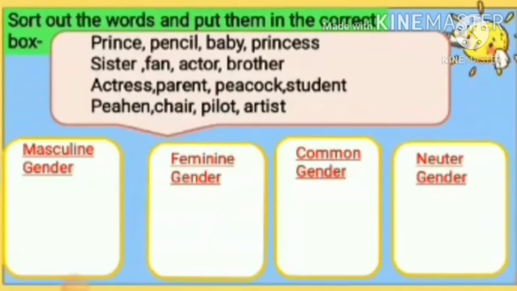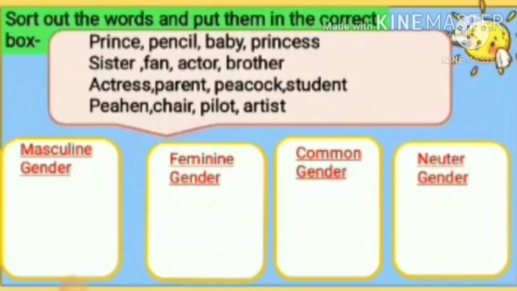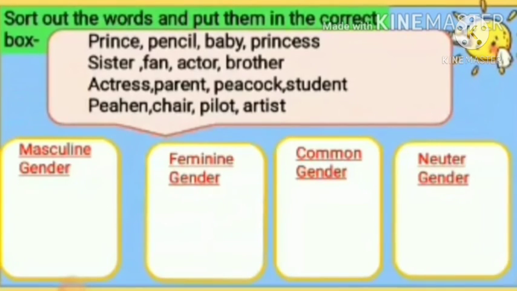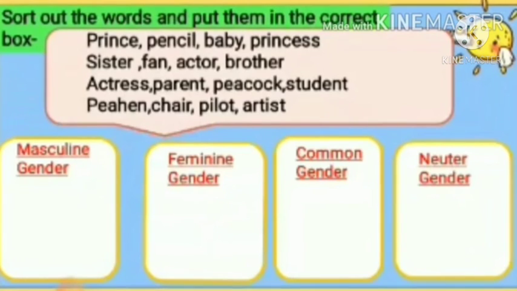So children, here are some mixed words. What you have to do is pick up the words, sort out the words and put them in the correct box. So let us read the mixed words. Prince, pencil, baby, princess, sister, fan, actor, brother, actress, parent, peacock, student, peahen, chair, pilot, artist. So what you have to do is just segregate the words and put them in the correct box.